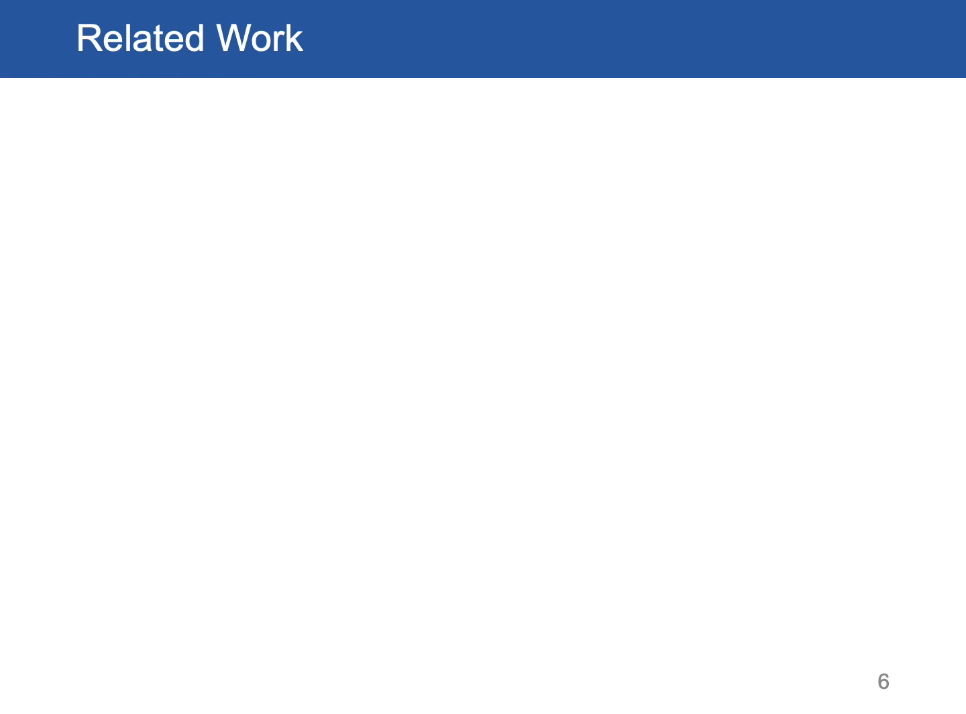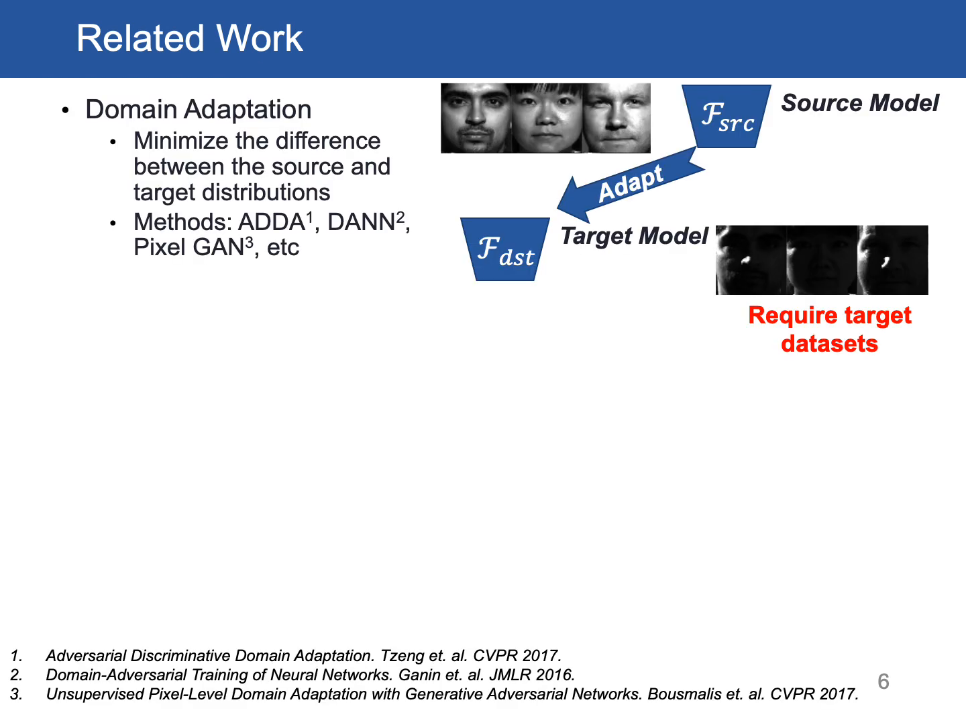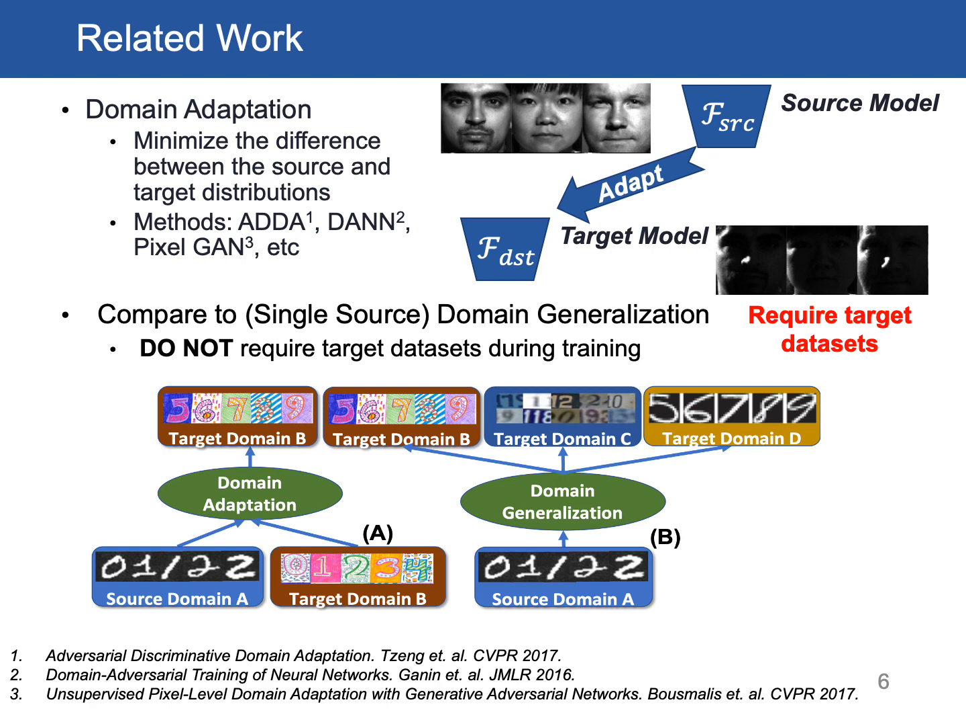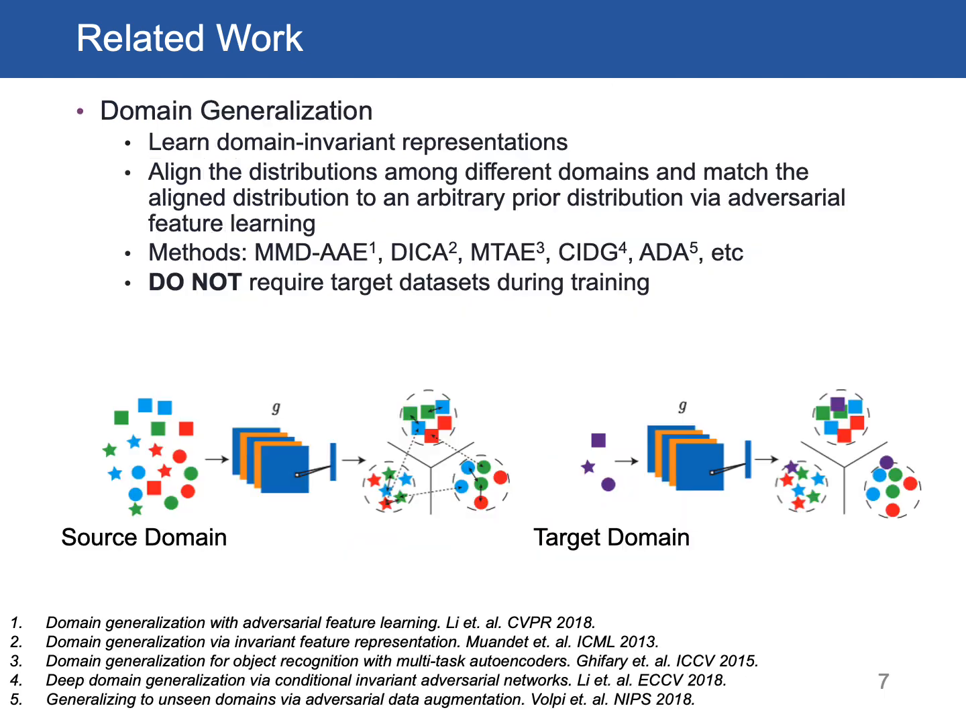In previous work, domain adaptation has been applied to transfer knowledge from a source model to a target model in either supervised or unsupervised manners. Particularly, domain adaptation tries to minimize the discrepancy of distributions between source and target domains. However, this method requires the target dataset during the training. On the other hand, in the context of domain generalization, we don't have target images during the training process. Domain generalization aims to learn domain invariant representations by aligning the distributions among different domains and matching the aligned distribution to an arbitrary prior distribution via adversarial feature learning.